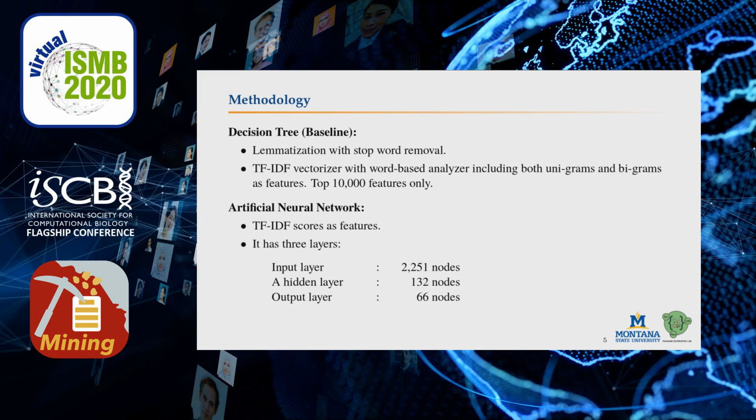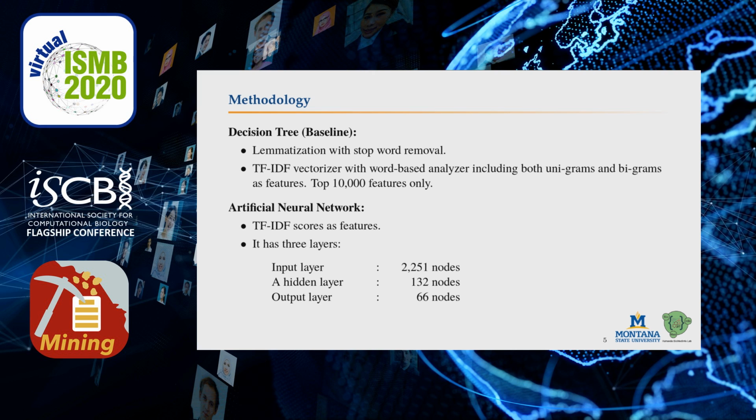We model the task of predicting LCSH concepts as a multi-level classification problem, and we develop two supervised machine learning models. Our baseline model is a decision tree model that uses TF-IDF scores as features. It uses both unigrams and bigrams as features. We trained our model over the top 10,000 features. We used lemmatization and stopword removal as standard preprocessing for this model.